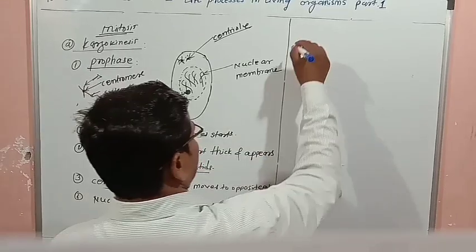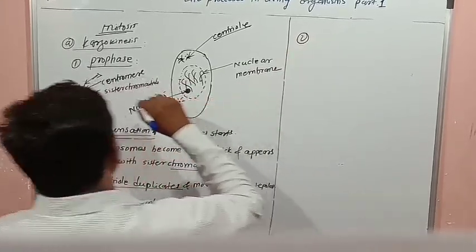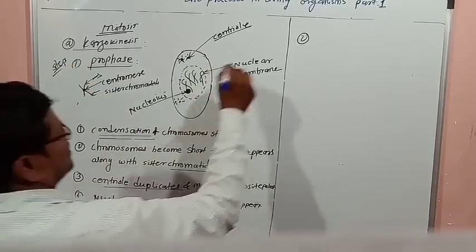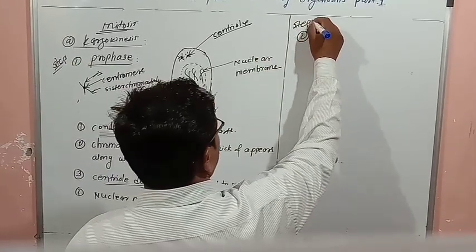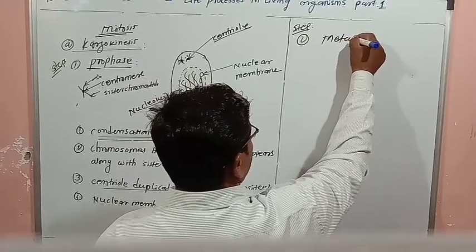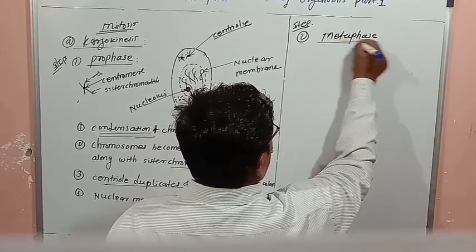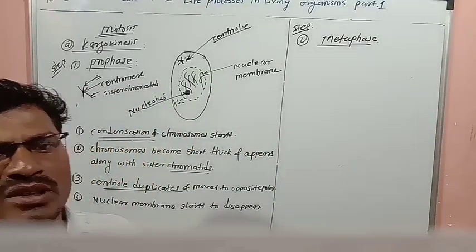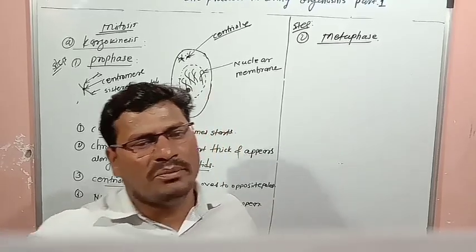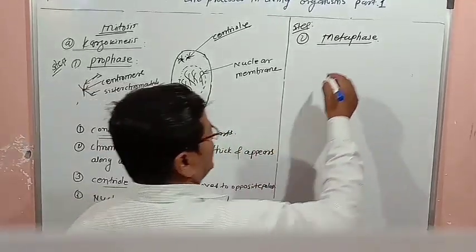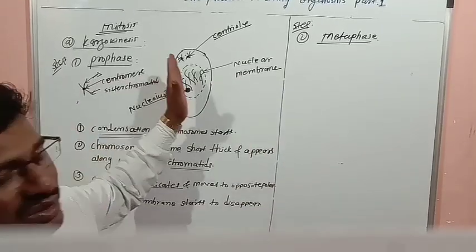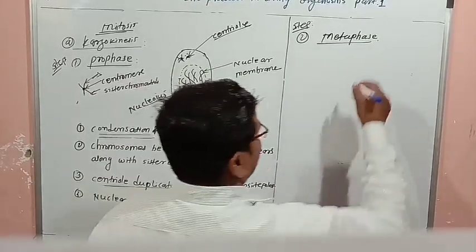This one is the first step, prophase. The second step is the metaphase. So in this metaphase, firstly we will draw the diagram and then we will take points.